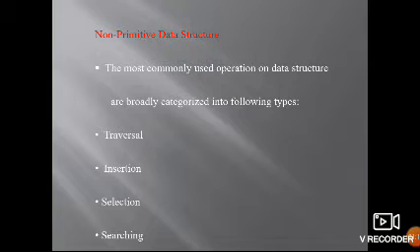For non-primitive data structures, we are discussing what operations can be performed. In primitive data structures, we are selecting, updating, and deleting. Here in non-primitive, you can insert. Selection is there, as well as searching and traversal. If you want to move from one element to another element, that is traversal. If you want to search for anything, you can search.